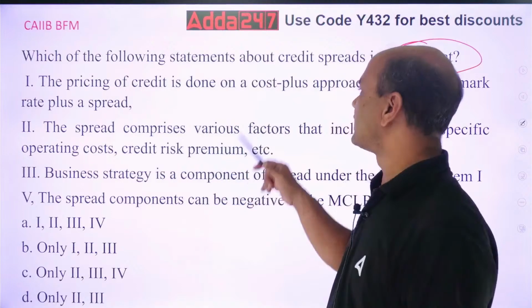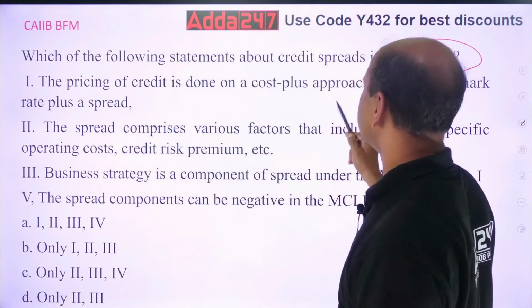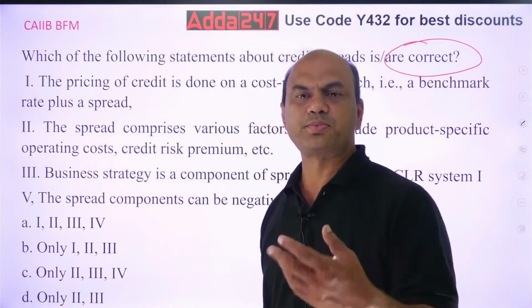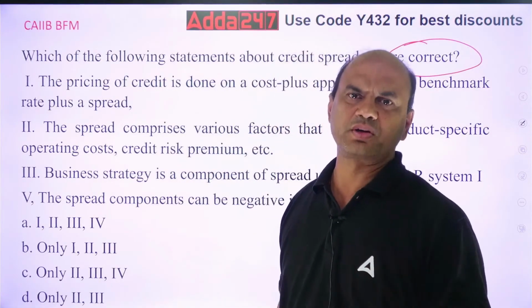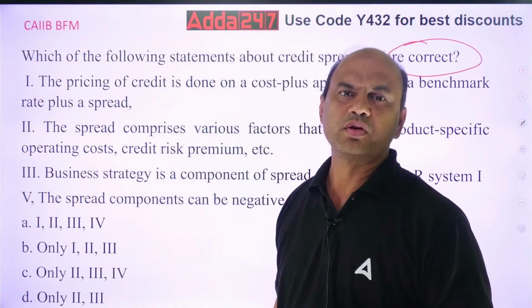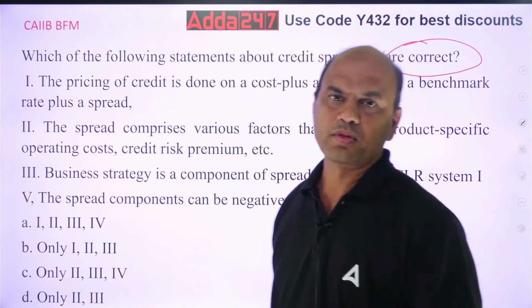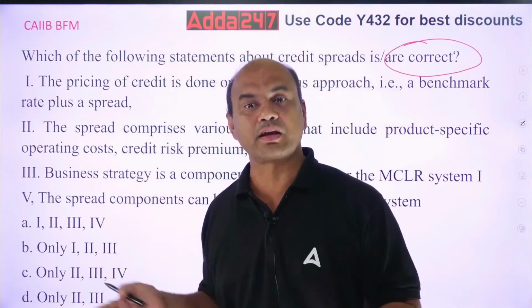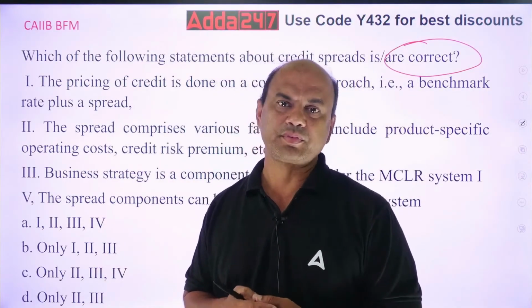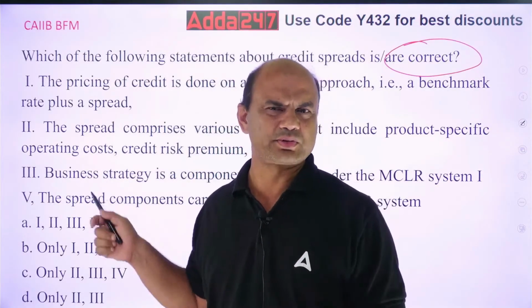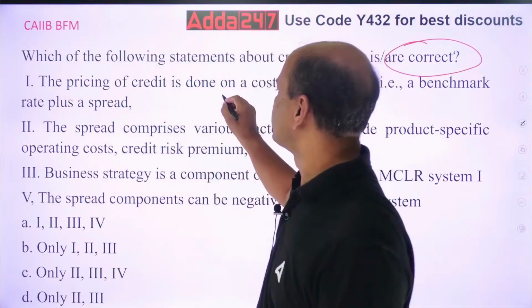The pricing of the credit is done on a cost plus approach. Cost plus means basically a benchmark plus the spread. Cost means whatever is a benchmark. For internal it is MCLR, for external it is repo. For Forex it is nowadays ARR. So these are the benchmarks. That benchmark plus spread, so that is cost plus. So this is true. One is true.